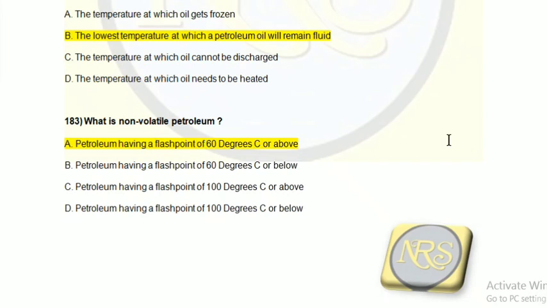As per SOLAS, you cannot carry a petroleum compound which has less than 60 degree flash point. So they take the 60 degree flash point as a boundary value, margin value. So non-volatile means a petroleum compound having a flash point more than 60 degrees. A volatile compound is a petroleum compound having a flash point less than 60 degrees Celsius. So this is how they are separated. So for question number 183, the correct answer is option A.